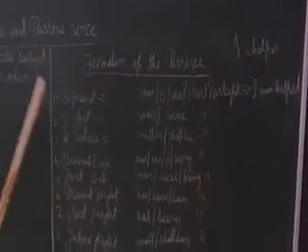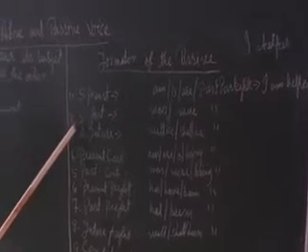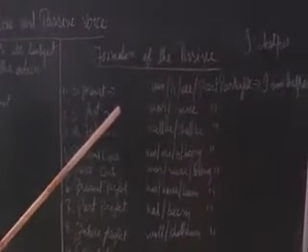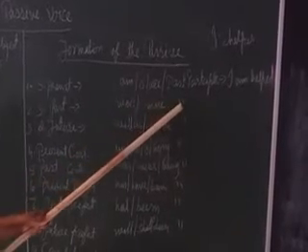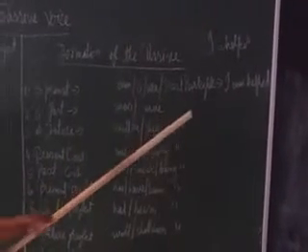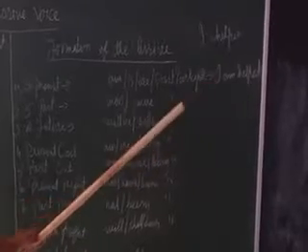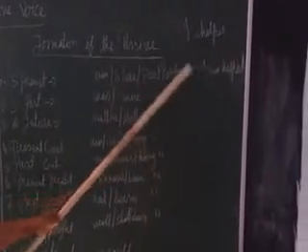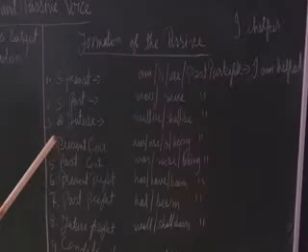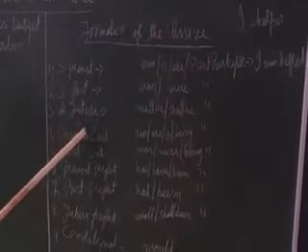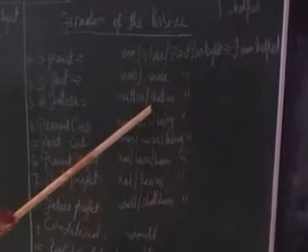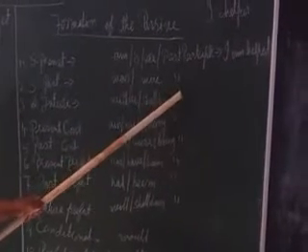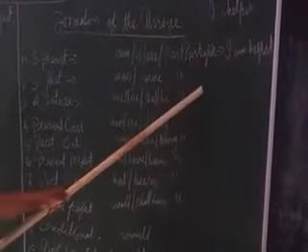Next one is simple past tense. The formation in simple past tense is was, were, and the past participle. So, I was helped. Next one is simple future tense. In future tense we use will be, shall be, and the past participle. I will be helped.